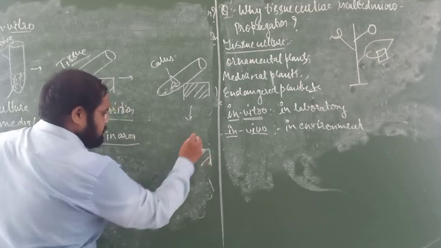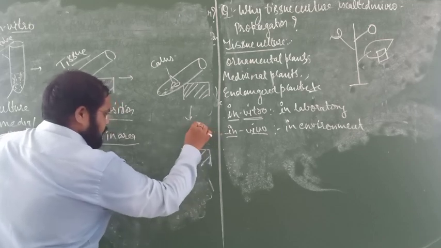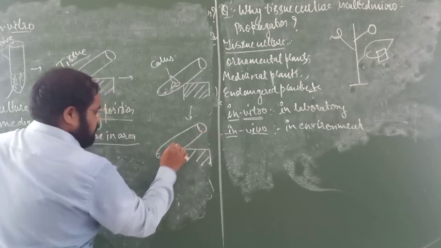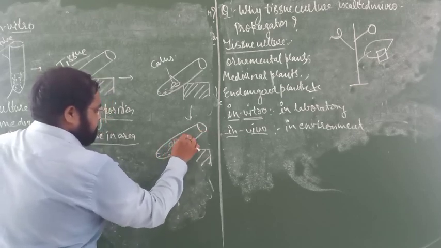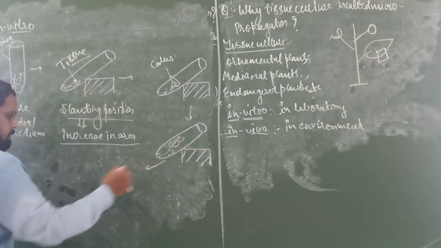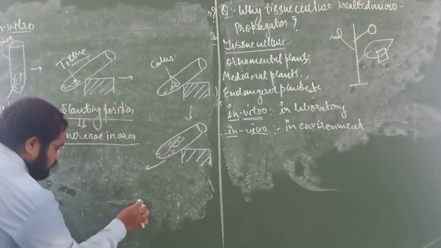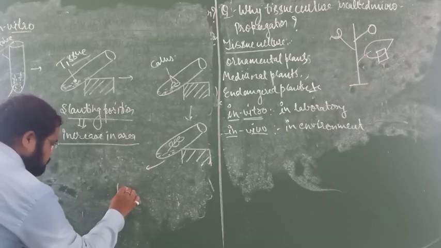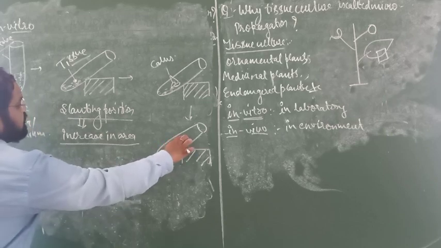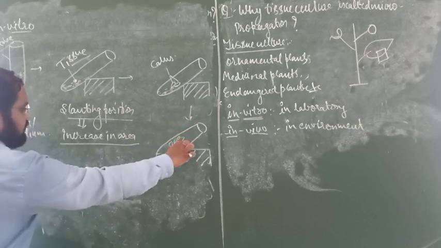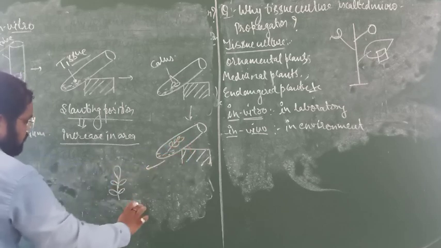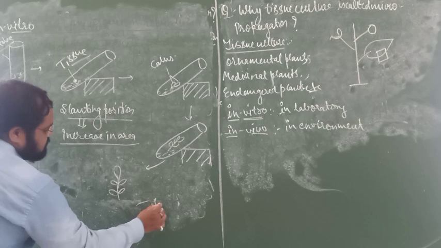Later that callus will grow. After growing, when the callus attains height, it will be removed from the test tube and transplanted in the soil, which means on land.